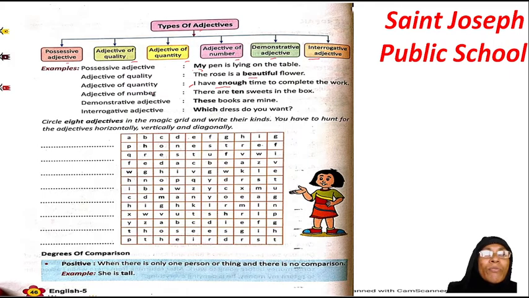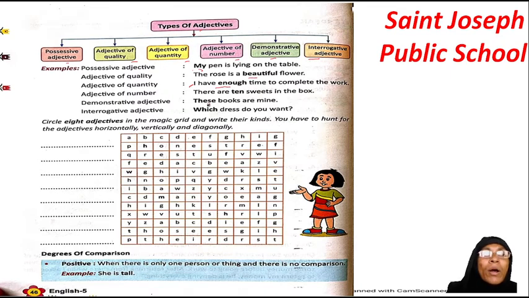Then adjective of number. Now what is this number? It's very easy to find out. There are 10 sweets in the box, 10, 20, 1. So these are your number adjectives. And your demonstrative: these, those, that, which are pointing out.